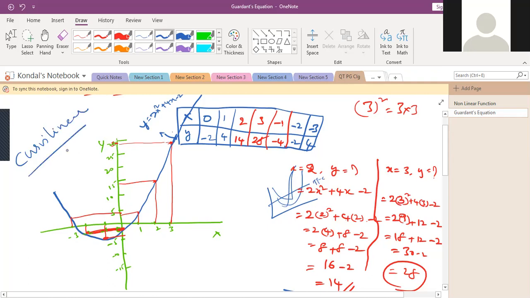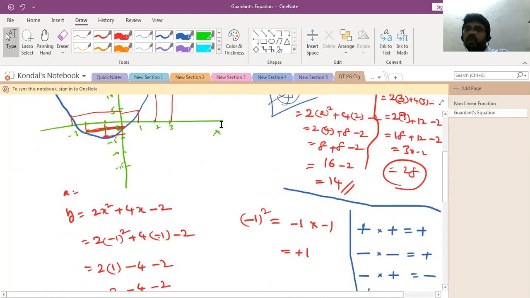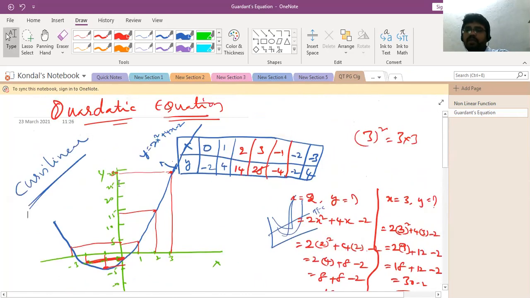Curvilinear is nothing but a curve which is not a straight line. If it is a straight line, that is called linear. If it is not a straight line, that is called curvilinear. So generally, the quadratic equation is not a straight line but a curve. In the cost functions, we will get the non-linear curve. That is called curvilinear.